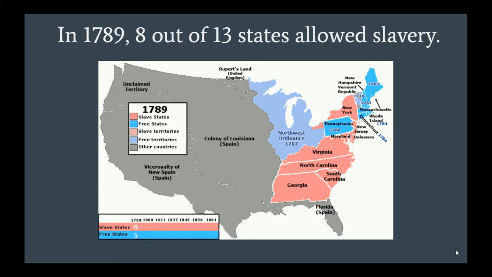8 out of the 13 states allowed slavery. In these states that are red according to the map key on this map, slavery was allowed, so people were allowed to own enslaved African Americans and force them to work without pay. In 5 of the states in 1789, slavery was not allowed. So if you were an African American in one of these free states, you would not be allowed to be forced into slavery or forced into working without pay.